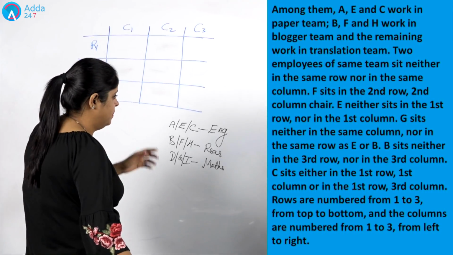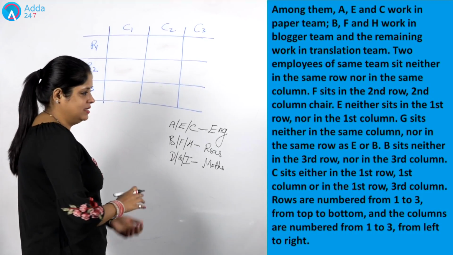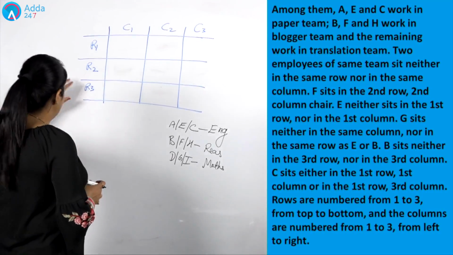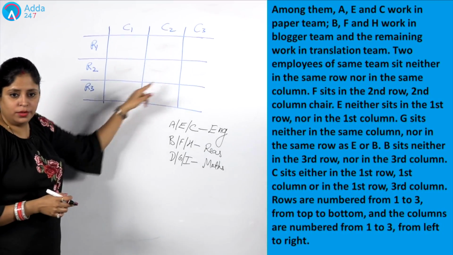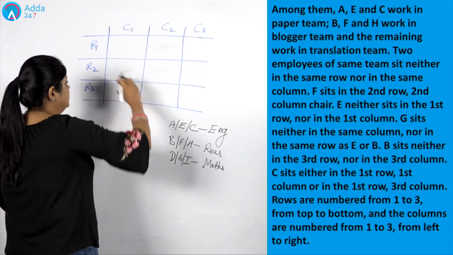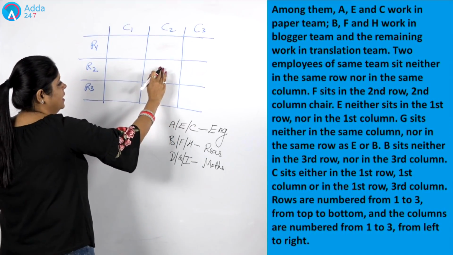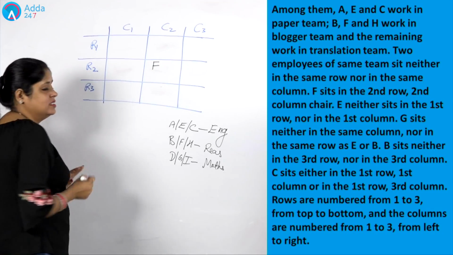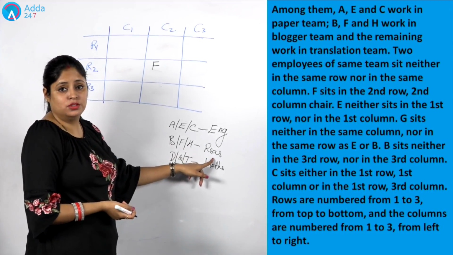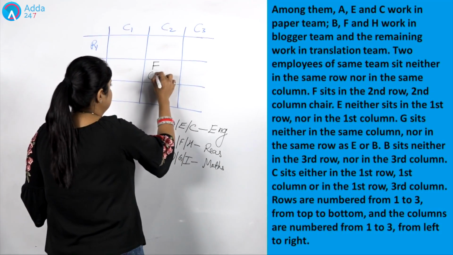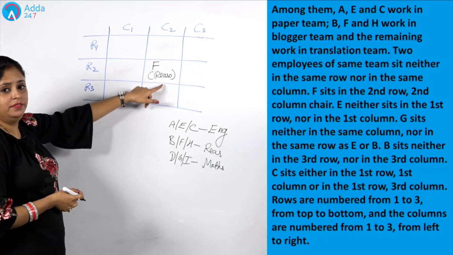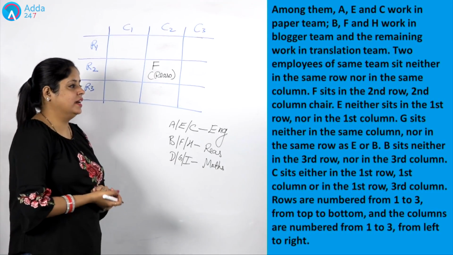Now let's consider the basic hint. The first hint says F sits in the second row and second column chair. This whole is the second row and this whole is the second column. They are intersecting at this point, which means this is the place for F. And if this is the place for F, then the subject associated with that F is reasoning.